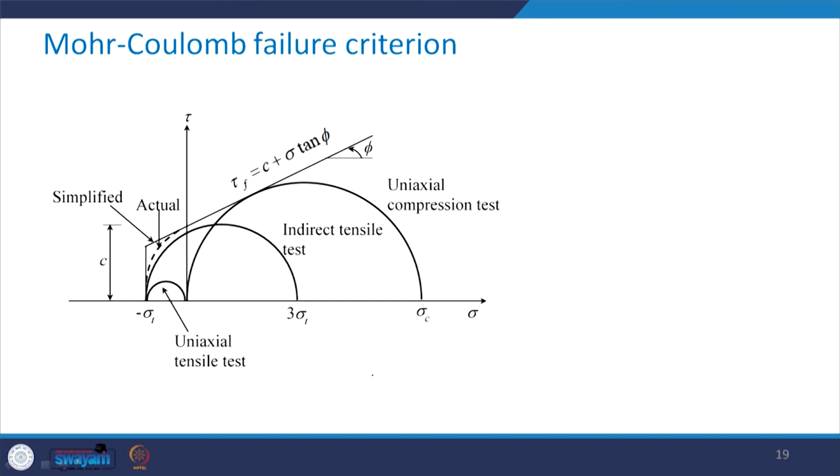Now, take a look at it here. So, we will apply this tension cutoff and then we will try to see what can be the situation here.